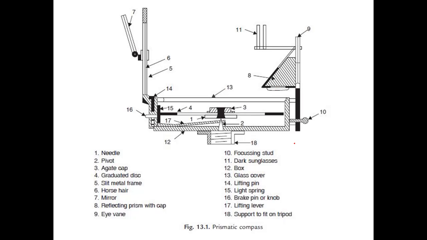So that's why we have this, the 10th one, the focusing stud. We can move this up and down so that we can make the reading clearly. With the help of this glass we can view the reading without any reflection. And the 11th one is nothing but a dark sunglass. It is used to bisect our object when the sun is heavily intense.